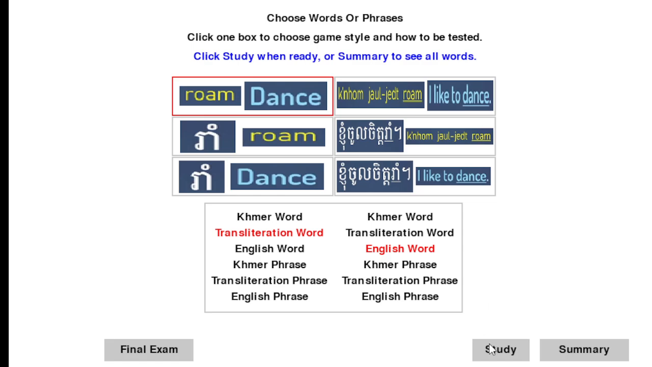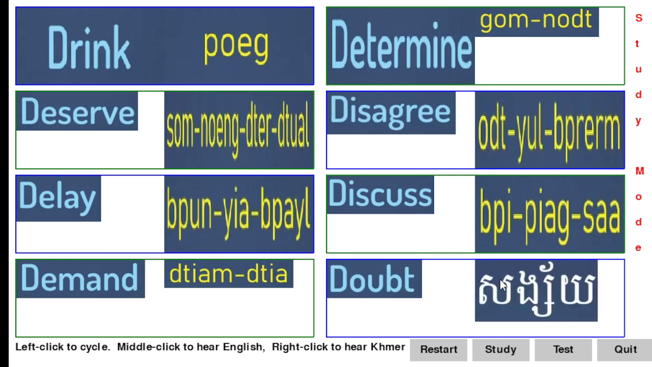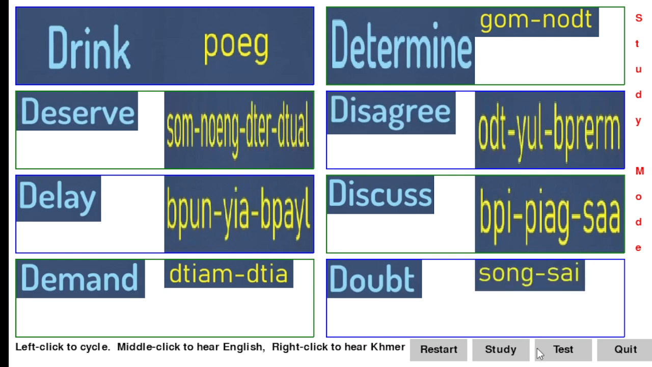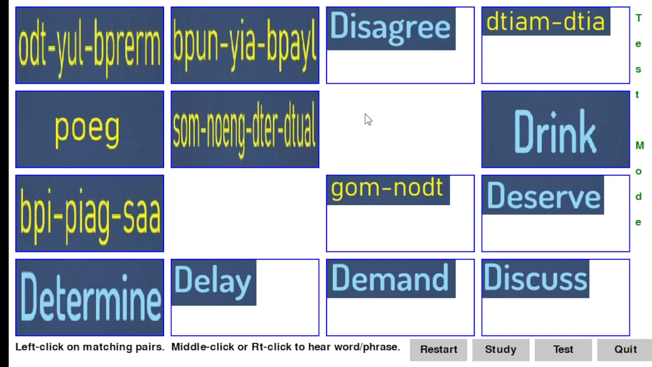Starting with words, we click study. There are 8 of the words. You can left click to cycle through the different formats for the words. And when you're ready, you say test. And then you try to match up the words.